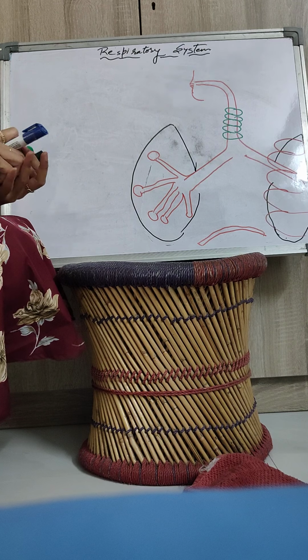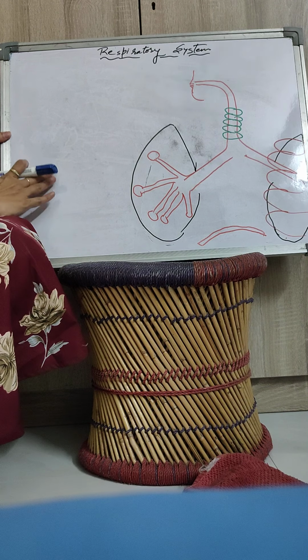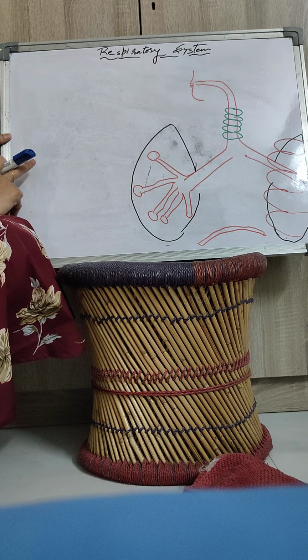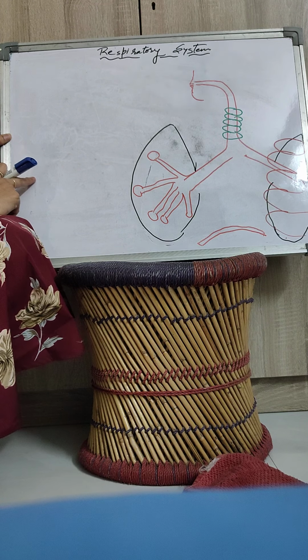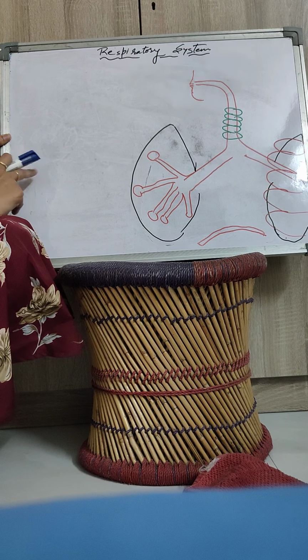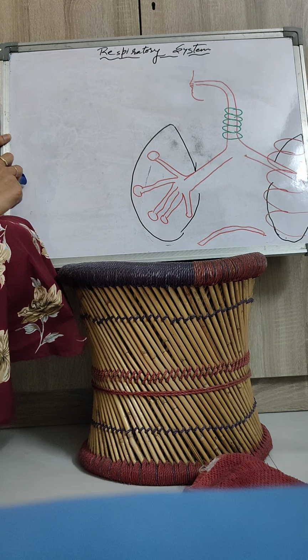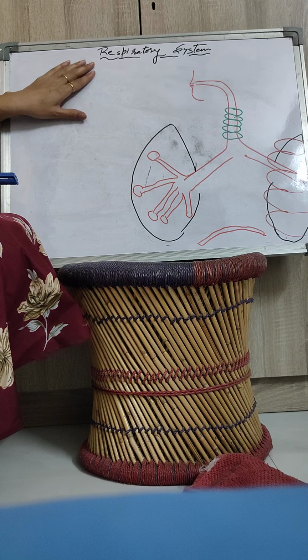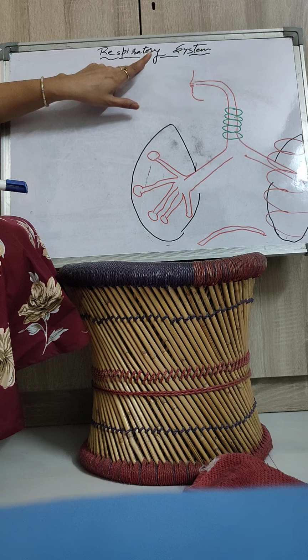So in the previous class we discussed respiration: what is the difference between respiration and breathing, and second, the types of respiration. Now we are going to discuss the third topic of respiration, that is the respiratory system. Because respiration is a process and for each process there is a system. So for the functioning of respiration there is a system, known as the respiratory system.